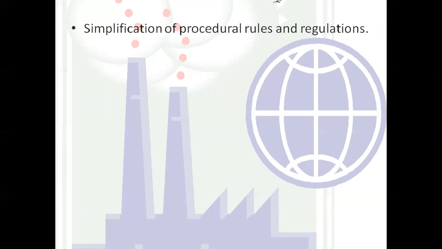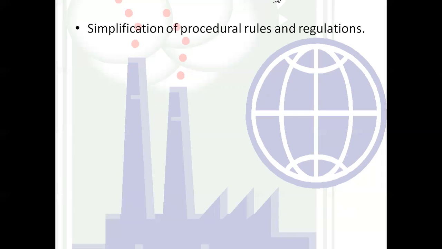The next measure is simplification of procedural rules and regulations. They have to simplify the procedures, the rules, and the regulations in the industrial sector, so that people can understand what exactly the industrial sector is, what the procedures are to start a business, and what the terms and conditions are to start a business, right?